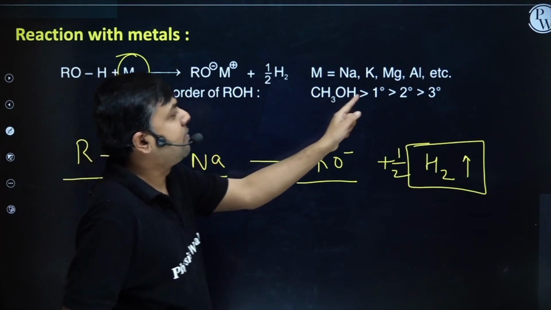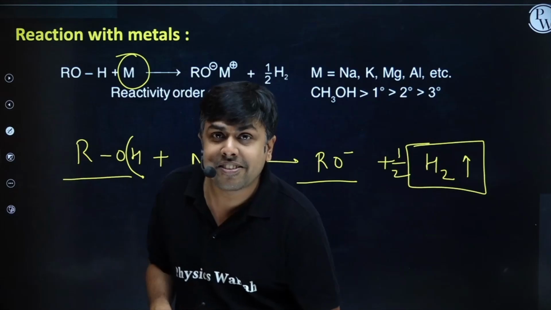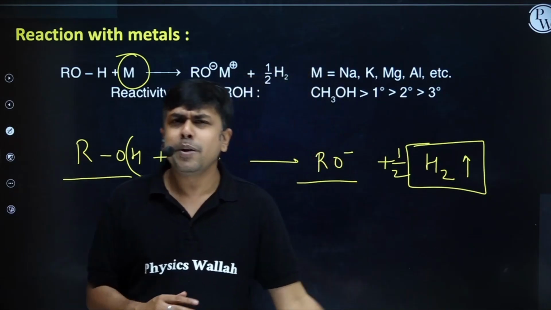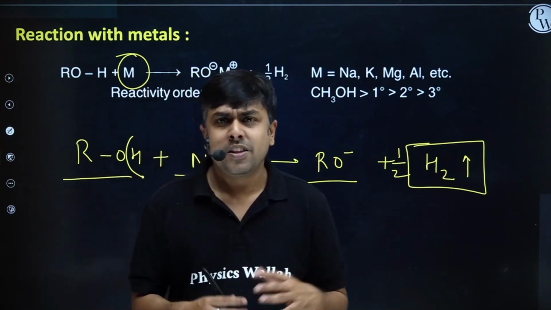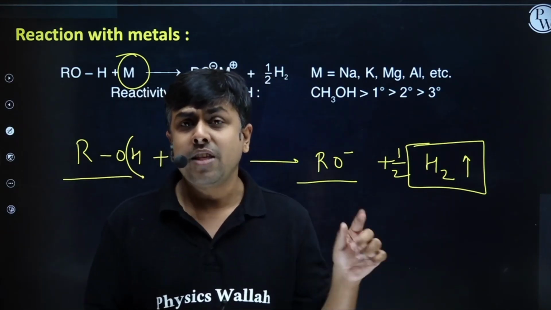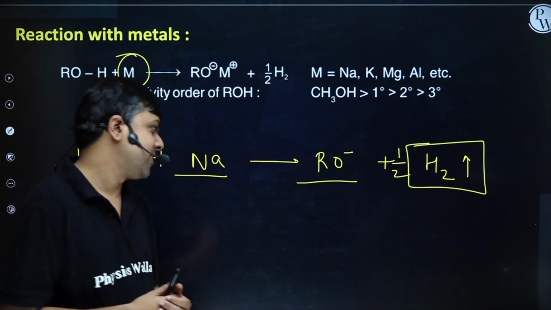So methanol then will have 1 degree, 2 degree, 3 degree. Why is 3 degree alcohol less acidic? The answer is simply form the conjugate, check the stability. In case of 3 degree, the conjugate will be less stable because I am having more plus I groups attached to it, right? Okay.